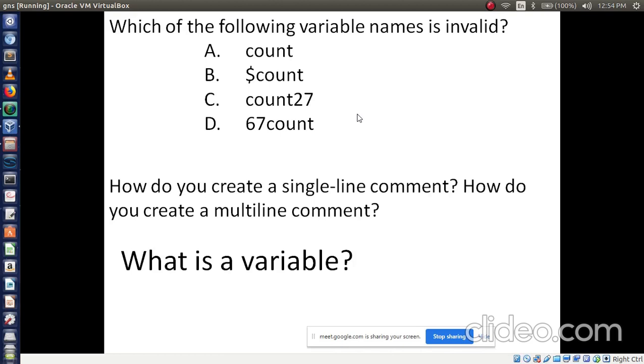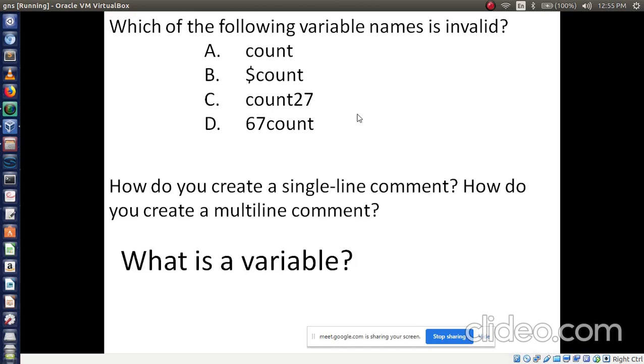And how do you create a single line comment? And how do you create a multi-line comment? Second question. Do you remember these comments? First, okay, for a single comment we have to use two slashes. Then what about a multi-line comment? Slash, asterisk, followed by asterisk, then what?